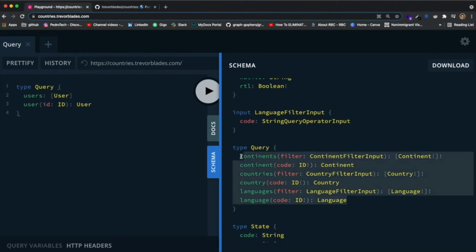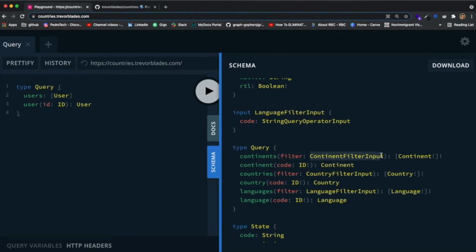But basically, you can see that these are all of the queries that you can make, all of the data that you can request inside of this API. And there's some minor things that I want to point out. You can see that for some of the fields, as an argument, they don't have a code with an ID or something like that. They have something called filter.